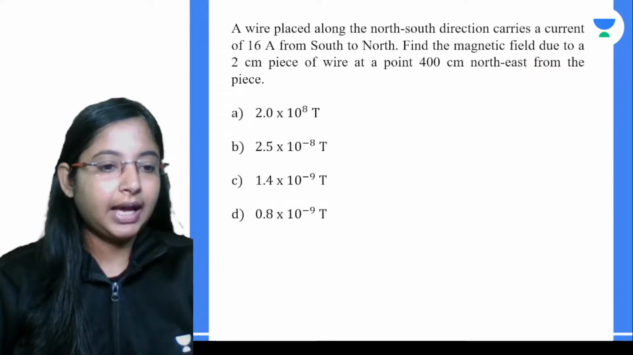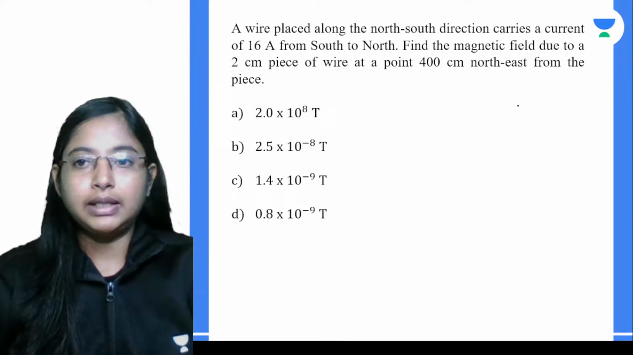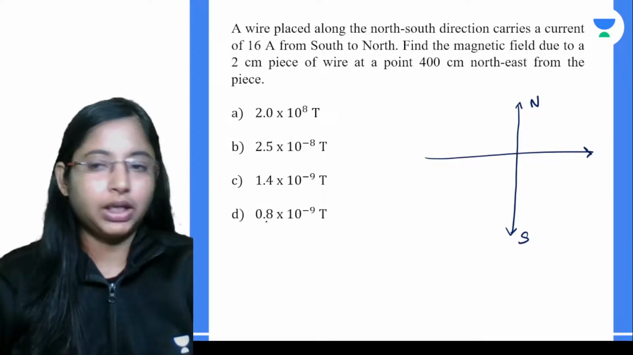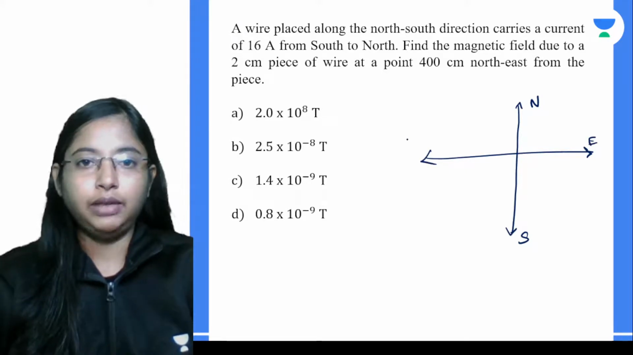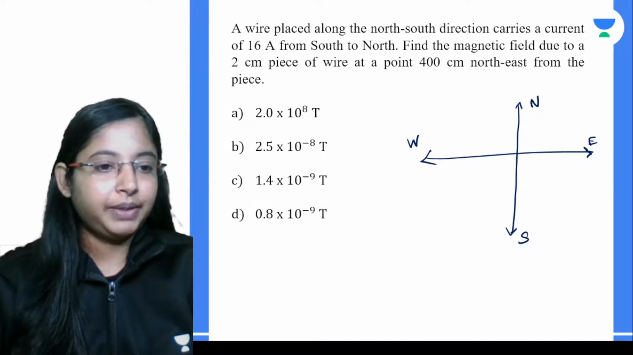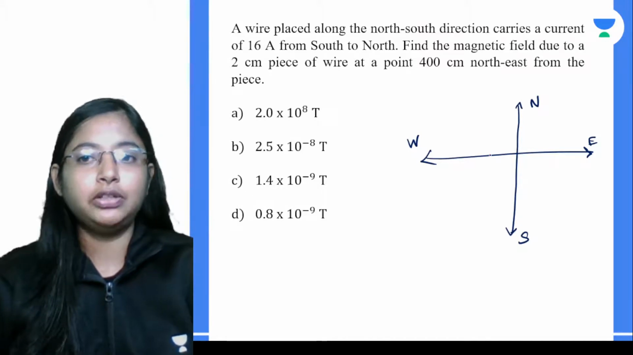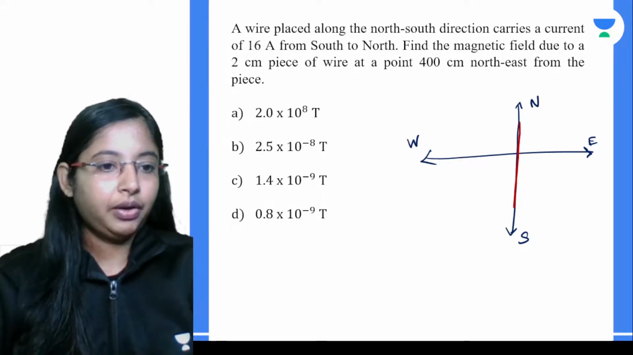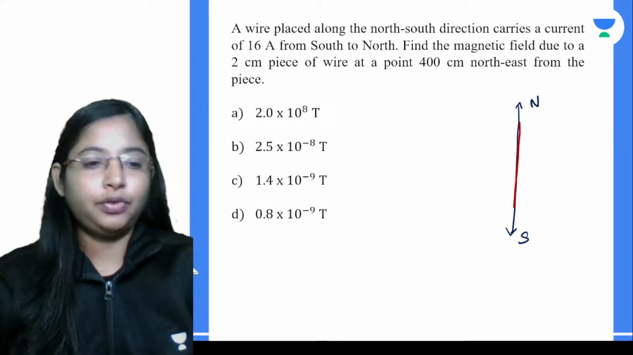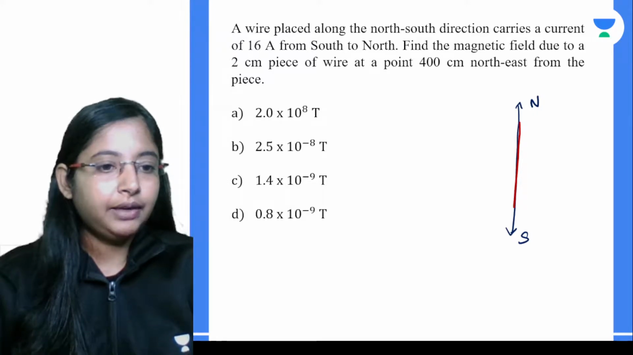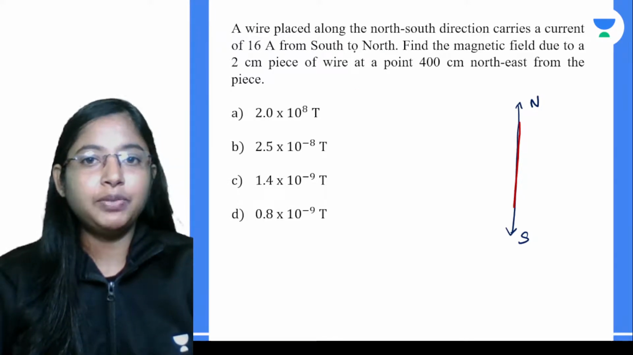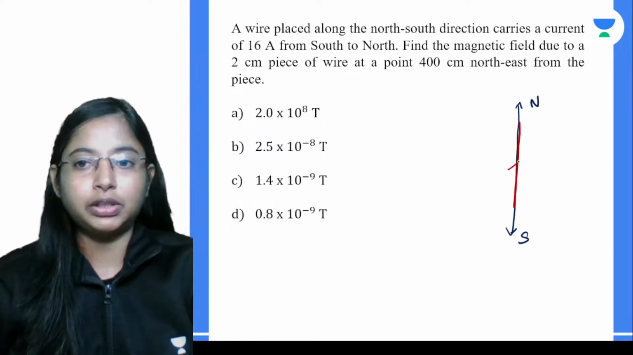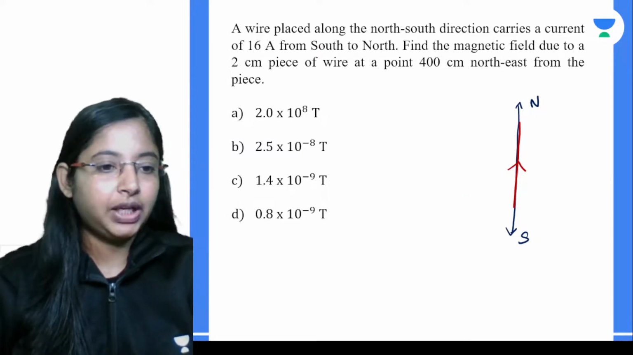Let's say this is our directions, right? So let's say this is north-south. We know east and west. What the question says, a wire is placed along the north-south direction. So we have a wire placed along the north-south direction over here. And the current flowing through this wire is from south to north. That is, it flows from south to north in this direction. This is the direction of the current.